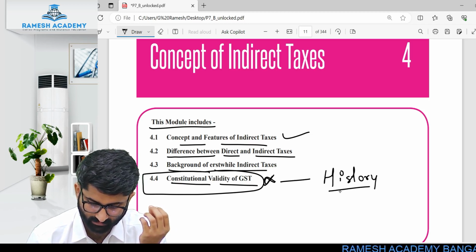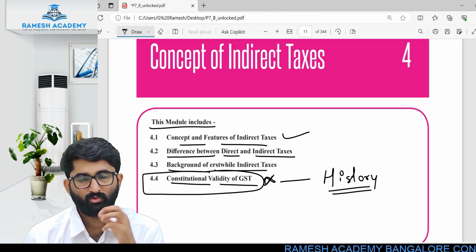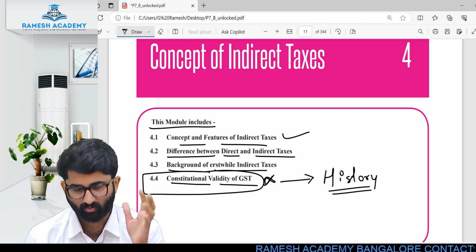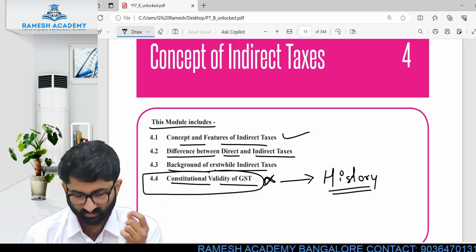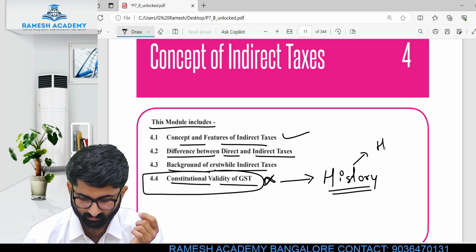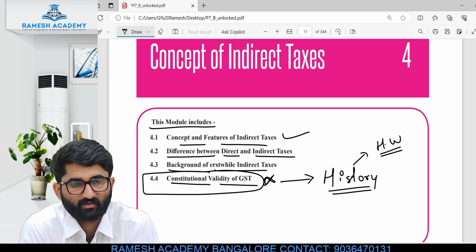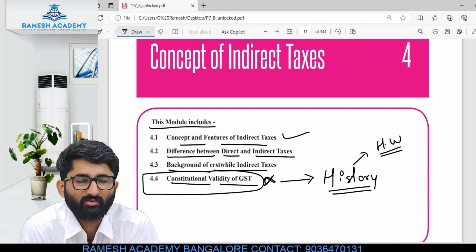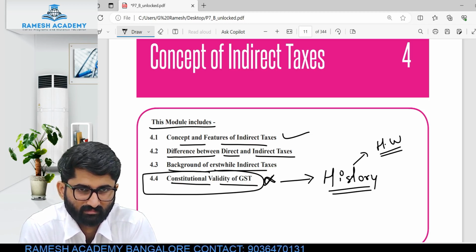History of GST. It is talking about the history of GST. So don't worry, it is not so important from your examination point of view. This is more of a homework, one or two pages. Homework in the sense you just have to go on reading that just like a storybook.